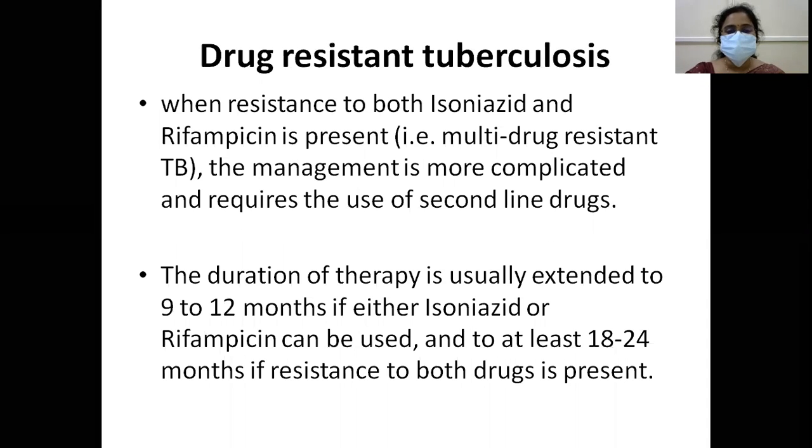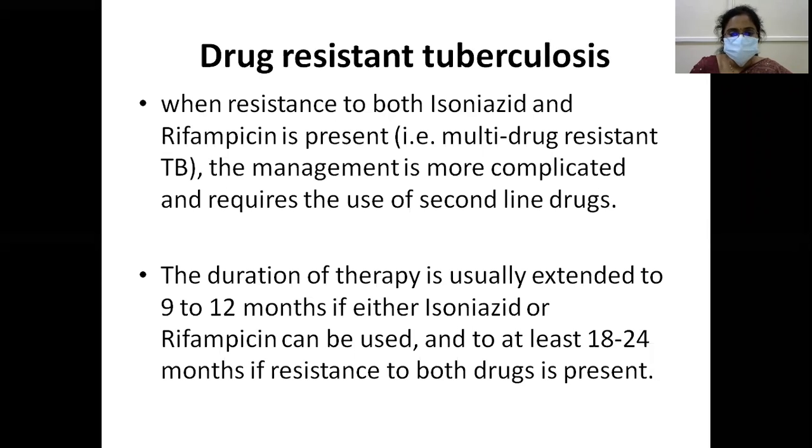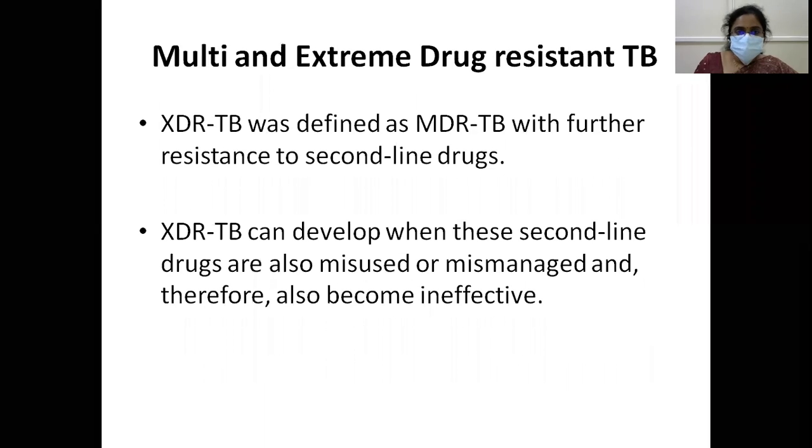What is drug-resistant TB? When there is resistance to isoniazid and rifampicin, it is called multi-drug resistant TB. It is more complicated and requires the use of second-line drugs. The duration is 6 to 9 months if either isoniazid or rifampicin can be used, and at least 18 to 24 months if it is resistant to both isoniazid and rifampicin.